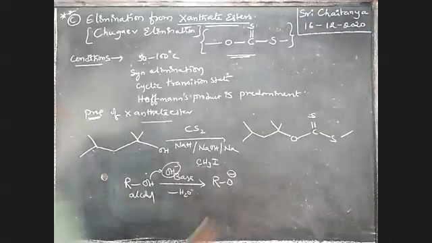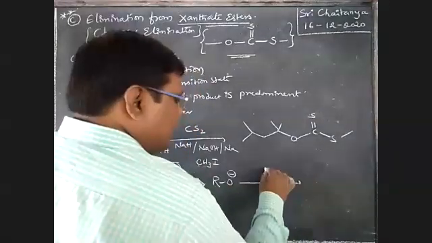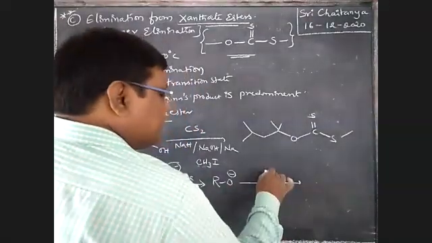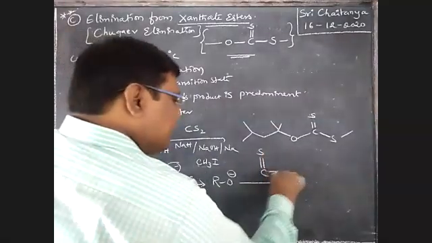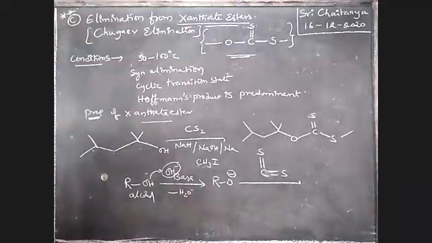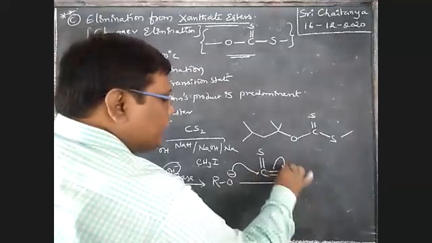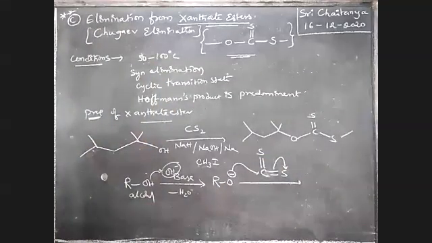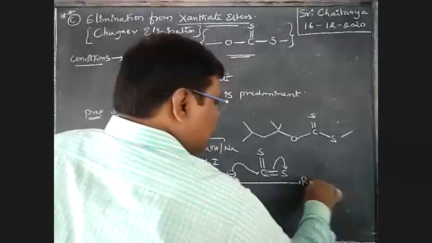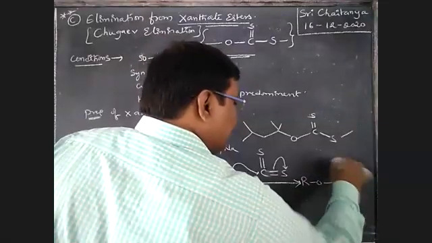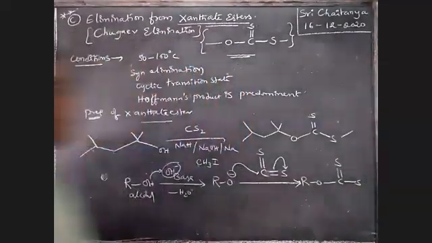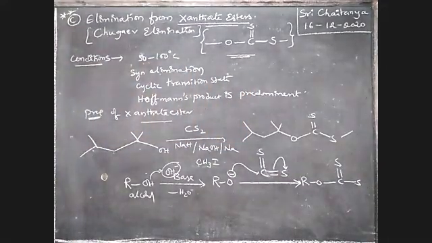Now that alkoxide ion reacts with carbon disulfide, that is C double bond S. This is attacked, and that gives RO attached to carbon double bond S with S minus.